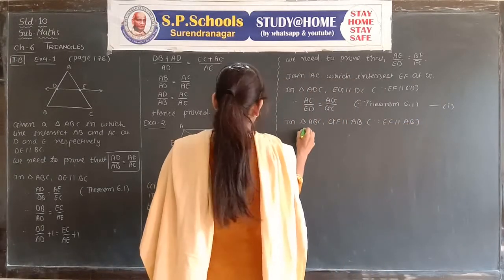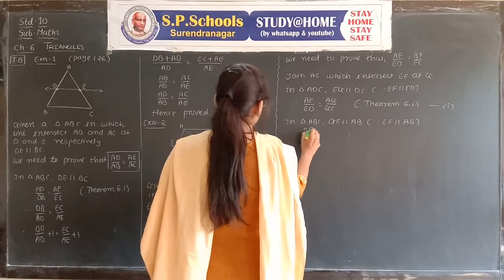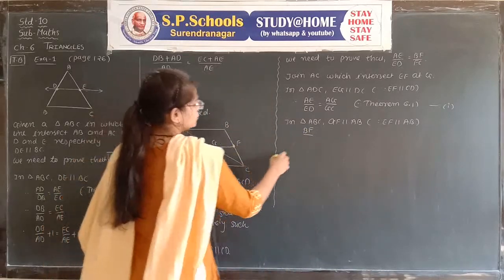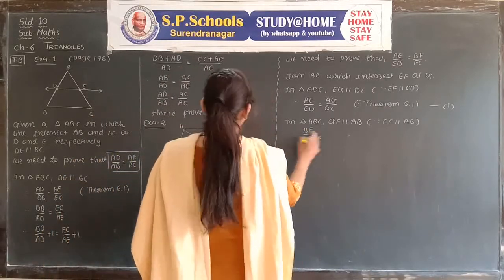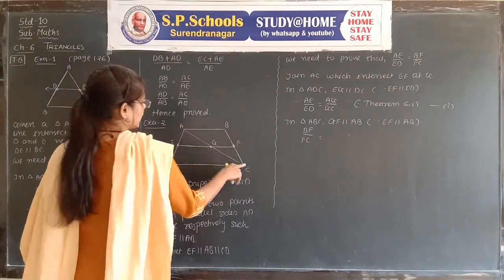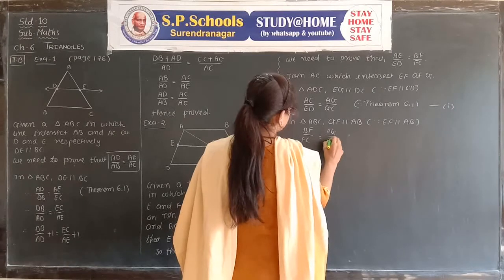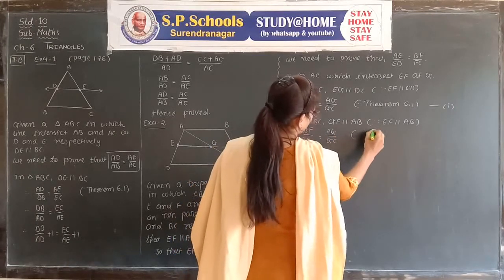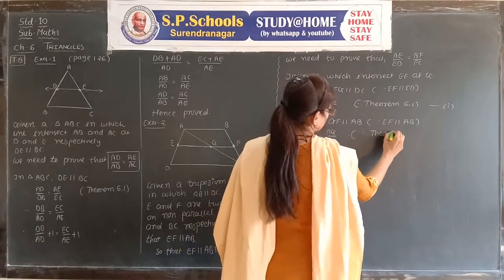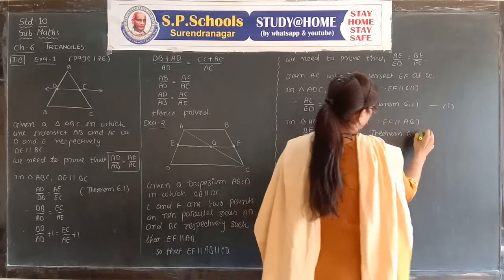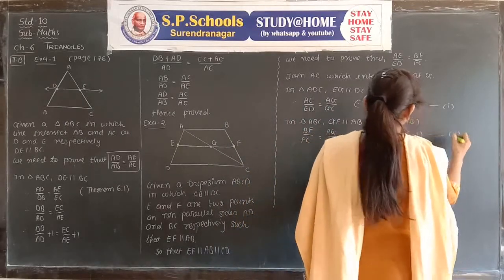Therefore, BF upon FC is equal to AG upon GC because of theorem 6.1, and it is our result number 2.